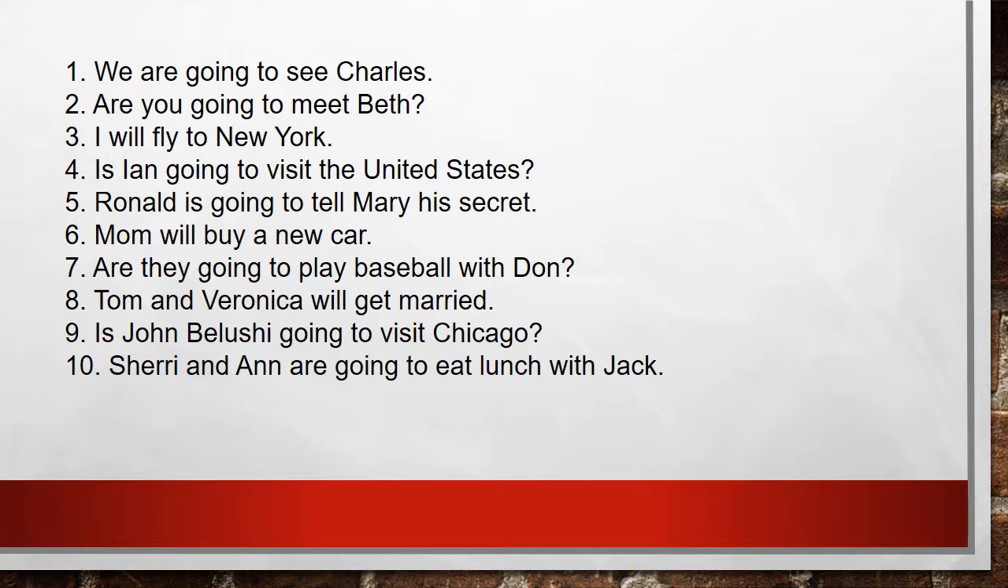These are basically the sentences. Notice the structure: going to with verb to be. Notice the switch with questions, like question number 4, question number 2. Are you going to...? Is Ian going to...? I hope you got all those things right.